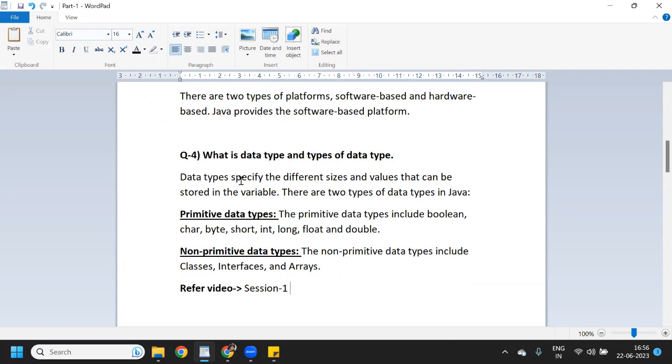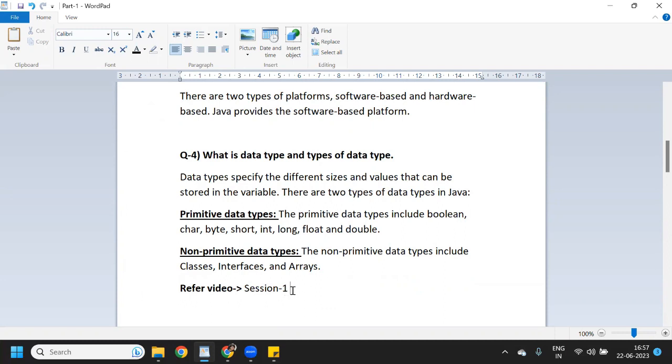So data type basically specifies the different sizes and values that can be stored in a variable, right? And there are two types of data type: one is primitive data type and another one is non-primitive data type. Primitive data types include boolean, char, byte, short, int, long, float, and double. Non-primitive data types include classes, interfaces, and arrays.